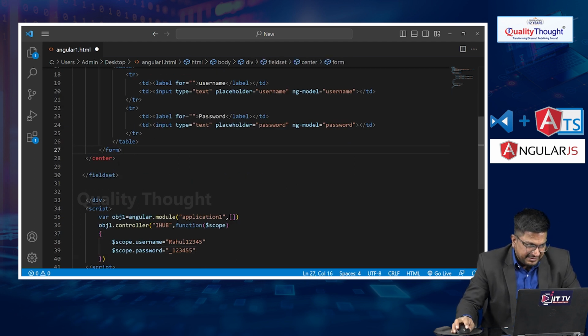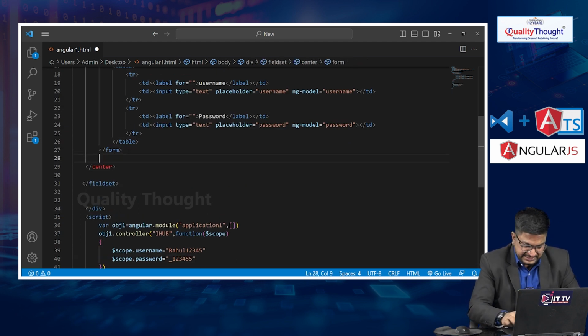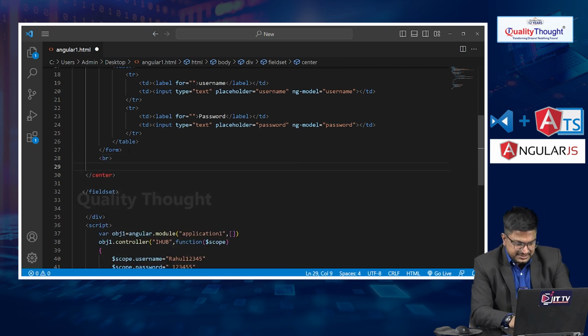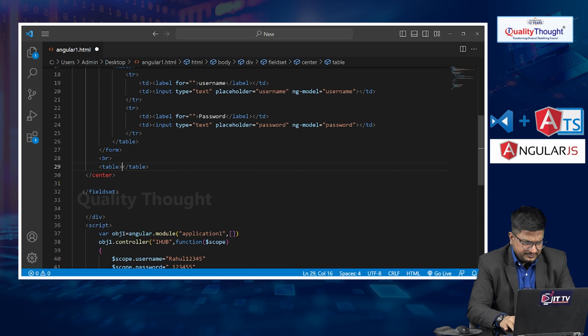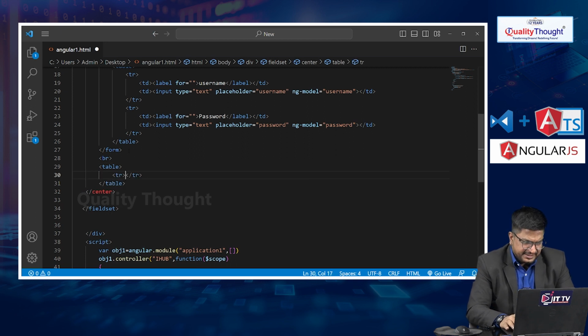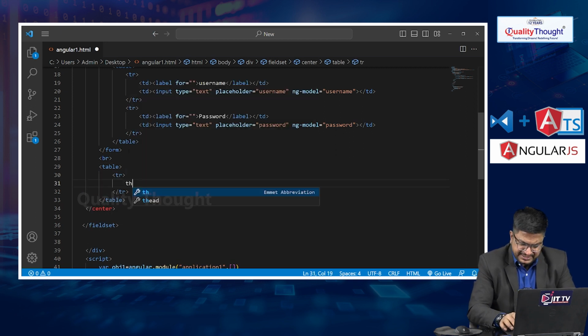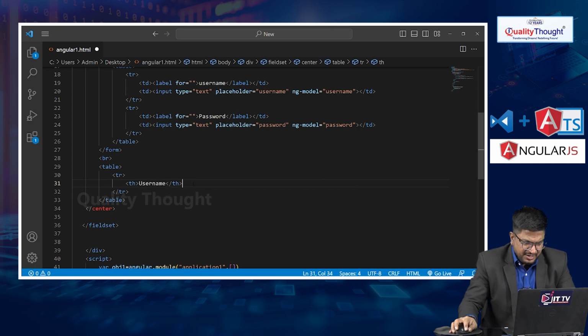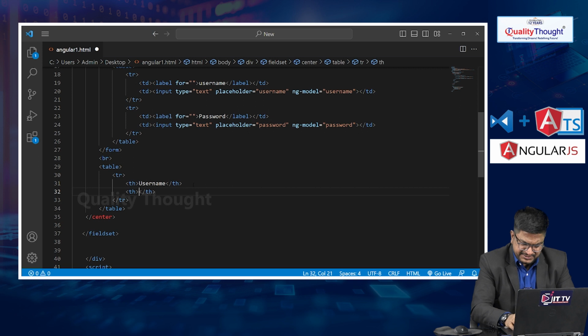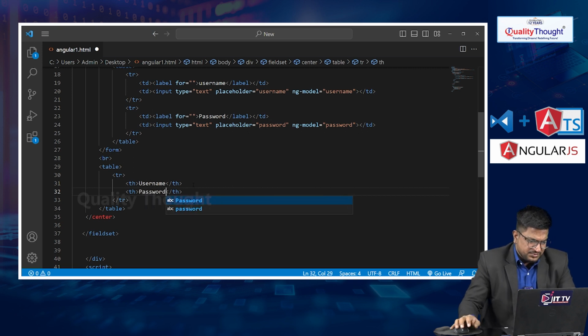What I'll do is take another hr, or br. I want to access the two-way data binding, so let me write a table here, with a tr. Inside the tr I am writing username first, and next password.